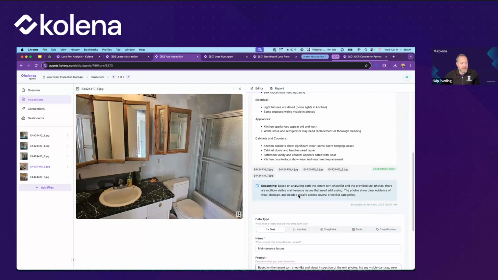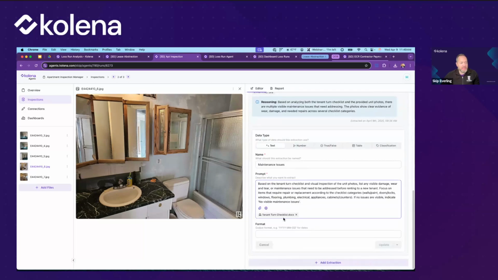And so you can provide fairly rich information, and you can use your existing documents. You don't have to figure out how to write this all into the instructions. You can say, take a look at this document that I'm already using, or this checklist that I'm already using, rewrite your instructions so that it's incorporating that checklist, and now automatically incorporate that into your output. This is another very powerful feature.